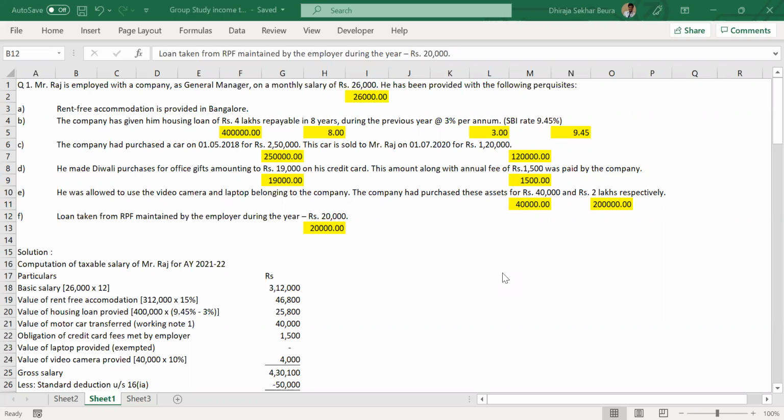So be it a lottery, be it an interest, be it a dividend, or any other type of income. Suppose you are selling some illegal things, that will also come under that. Everything else comes under other sources. So that's how they divide the whole income into 5 different categories.